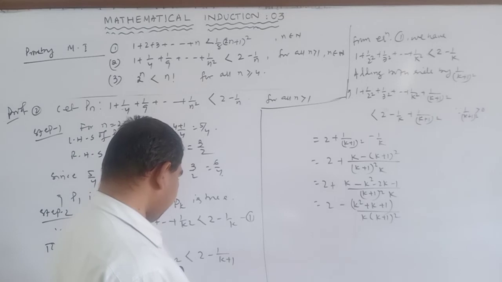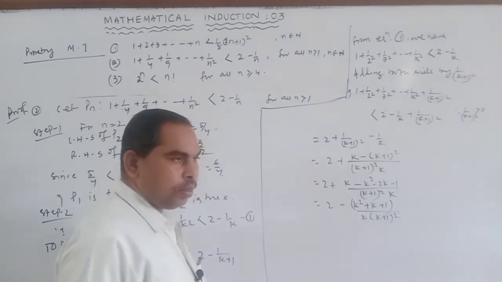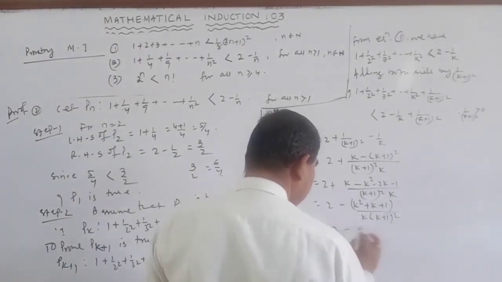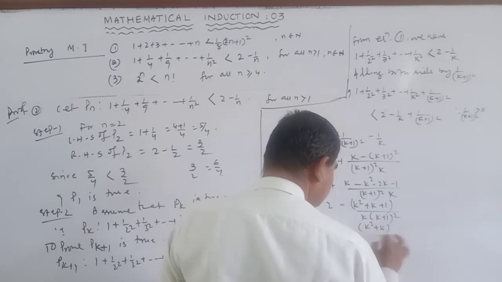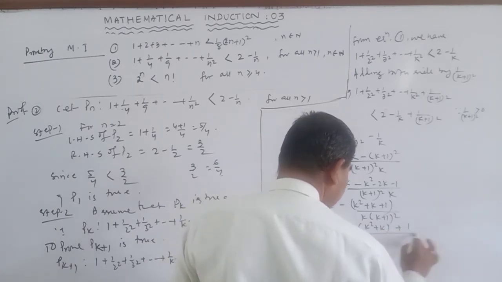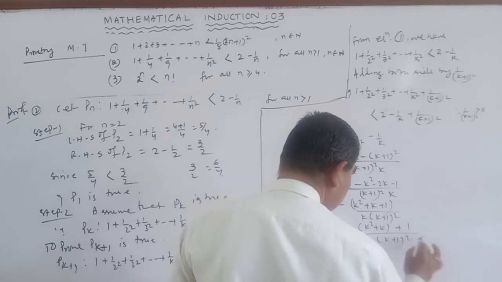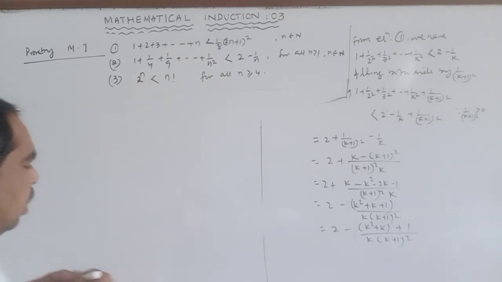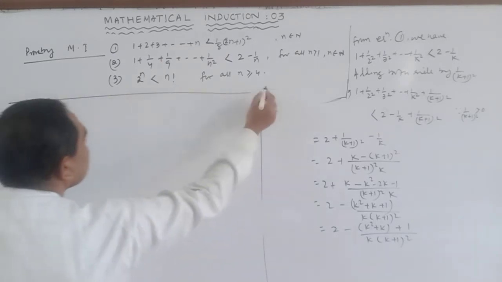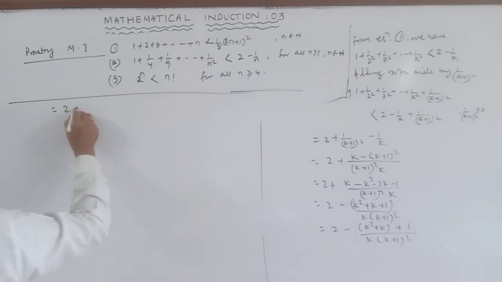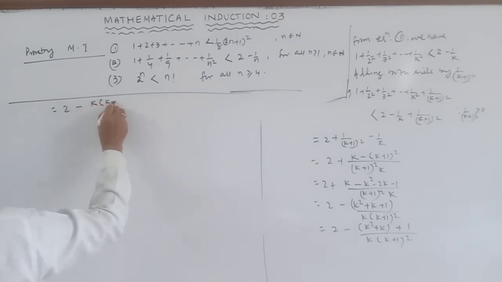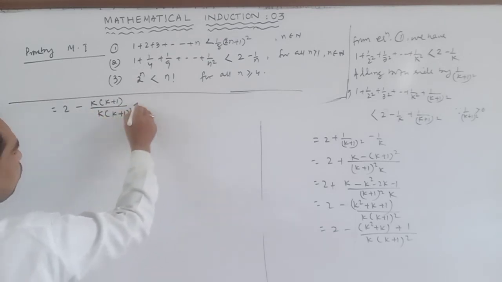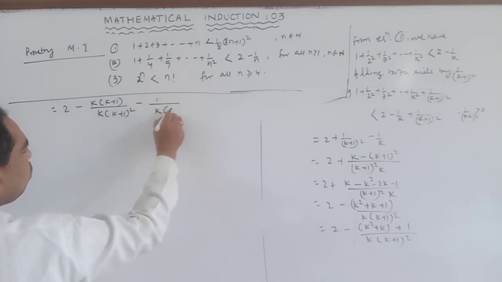Okay. Is equal to 2 minus (k square plus k plus 1) divided by k into (k plus 1) whole square. So this is equal to 2 minus k into (k plus 1) divided by k into (k plus 1) whole square, minus 1 by k into (k plus 1) whole square.